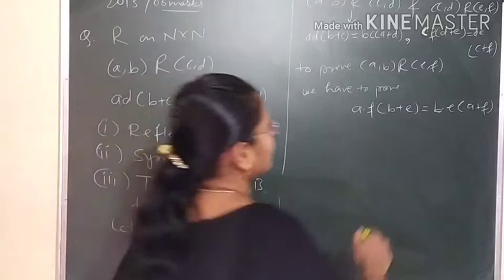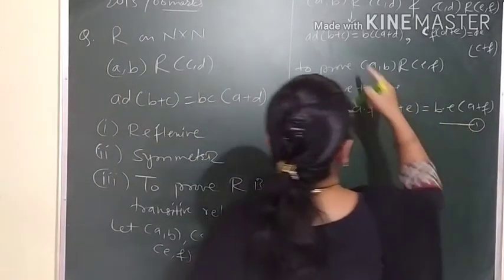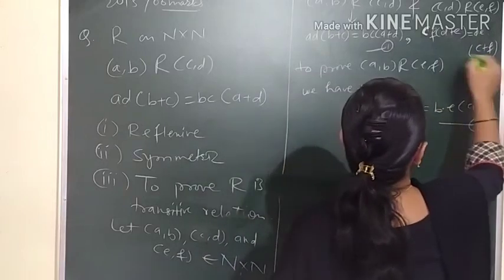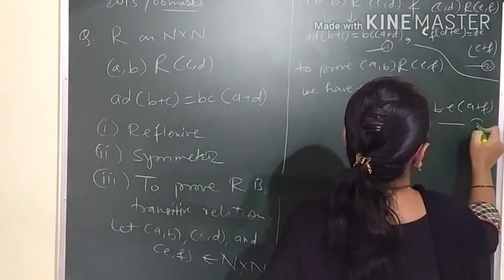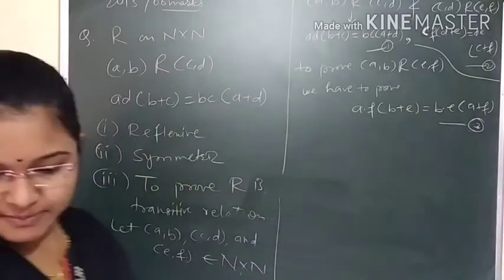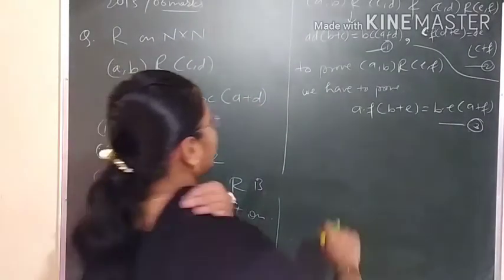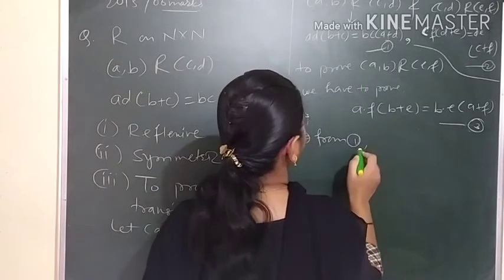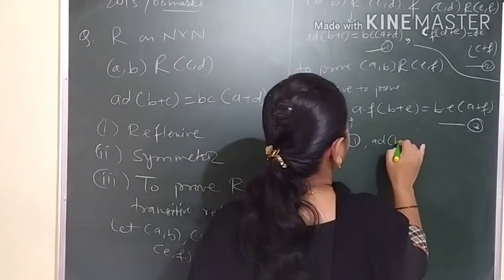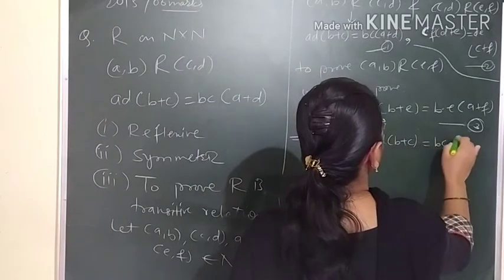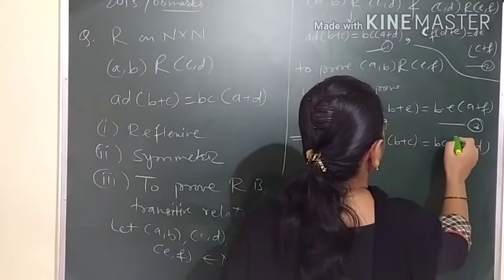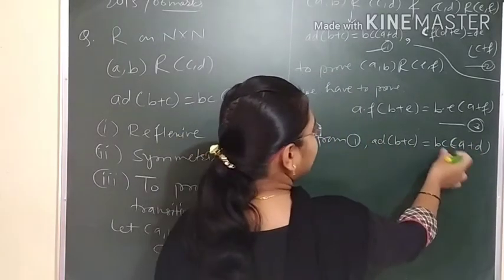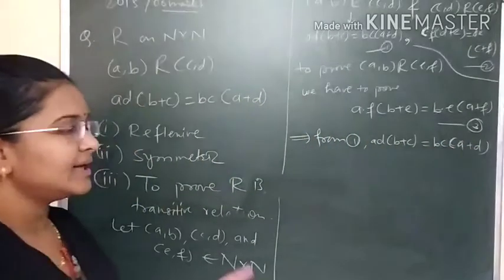So, first, now from here I will write 1, this is 2 and this one 3 suppose. Now from 1, student, please see it carefully, from 1, a into d in bracket b plus c equals to b into c in bracket a plus d. Now if I will take ad to this side and bc to this side, so it will be in the denominator.